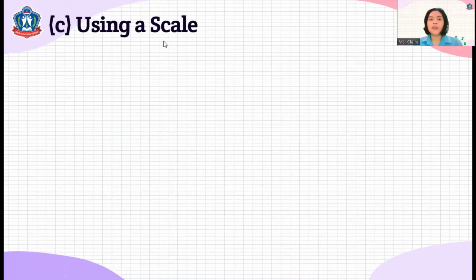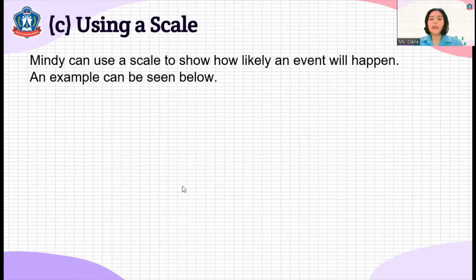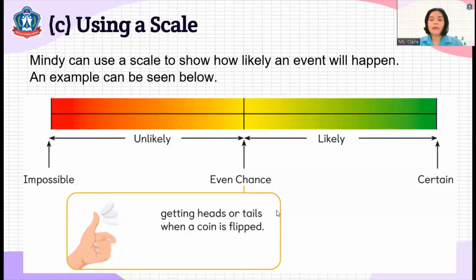Next, using a scale. Take a look here. Mandy can use a scale to show how likely an event will happen. There is an example. Take a look. We have impossible, unlikely, even chance, likely, and certain.